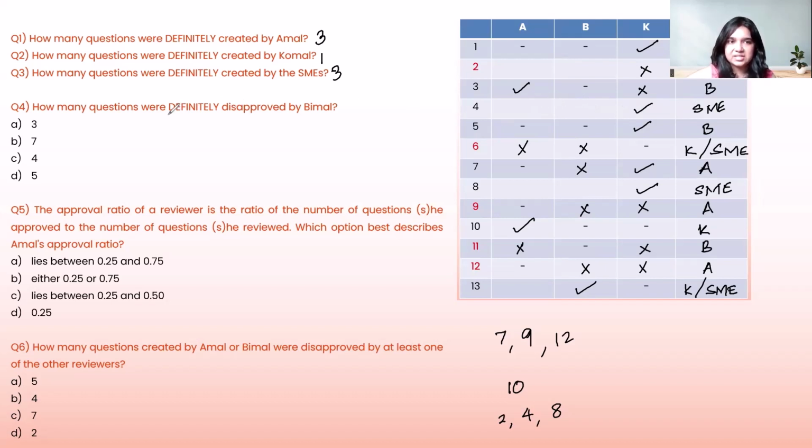So I cannot take this as a definite reject. Same thing is for question number 2 as well. And the same thing is for question number 8 as well. So barring these, question numbers 6, 7, 9, and 12 have definitely been disapproved by Bimal. That means there are 4 questions, so the answer will be C.